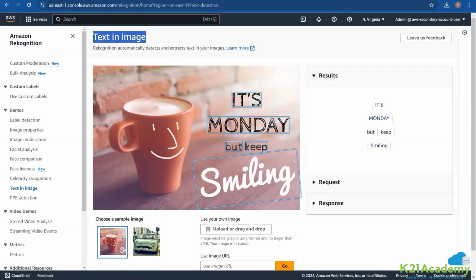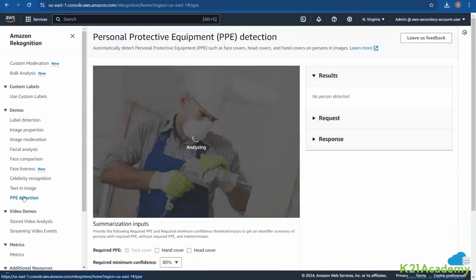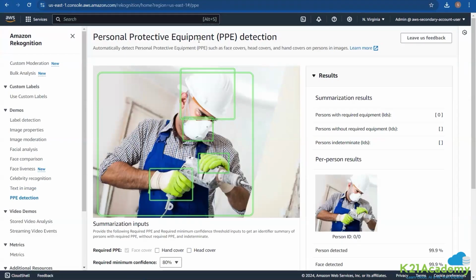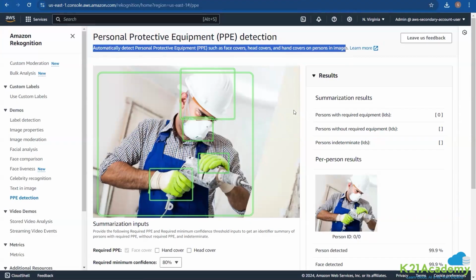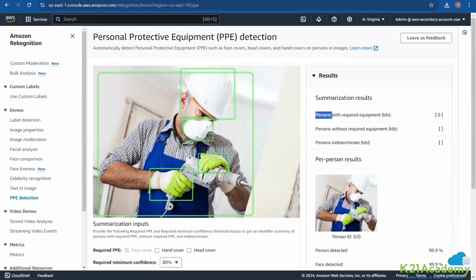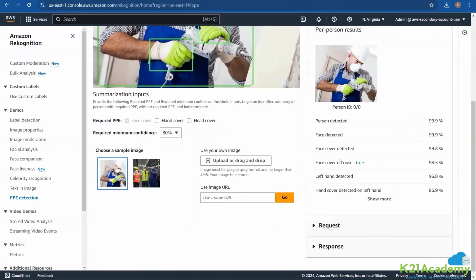On the other hand, PPE detection, we can do from here as well. For example, personal protective equipment, whether it is being used or not. It will automatically detect personal protective equipment such as face covers, head covers, and hand covers on a person in the images. So you can see this person is wearing the required equipment, and we were able to identify that.